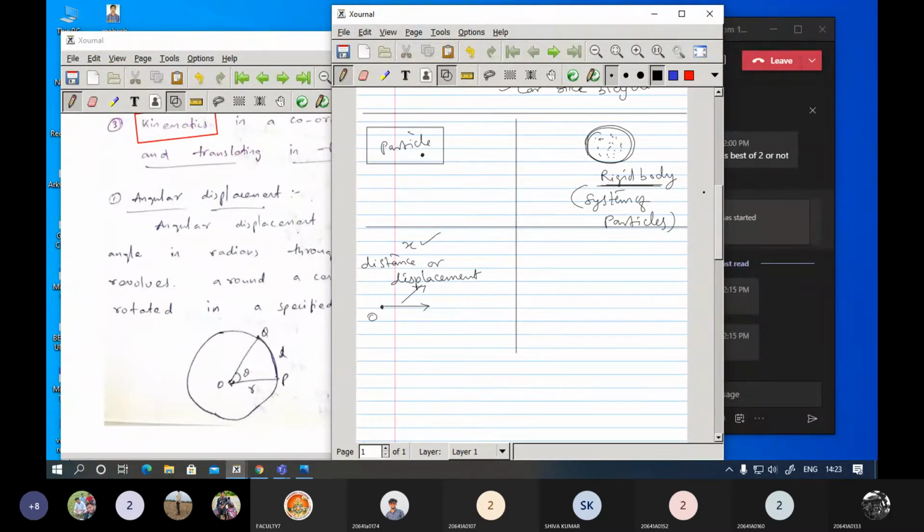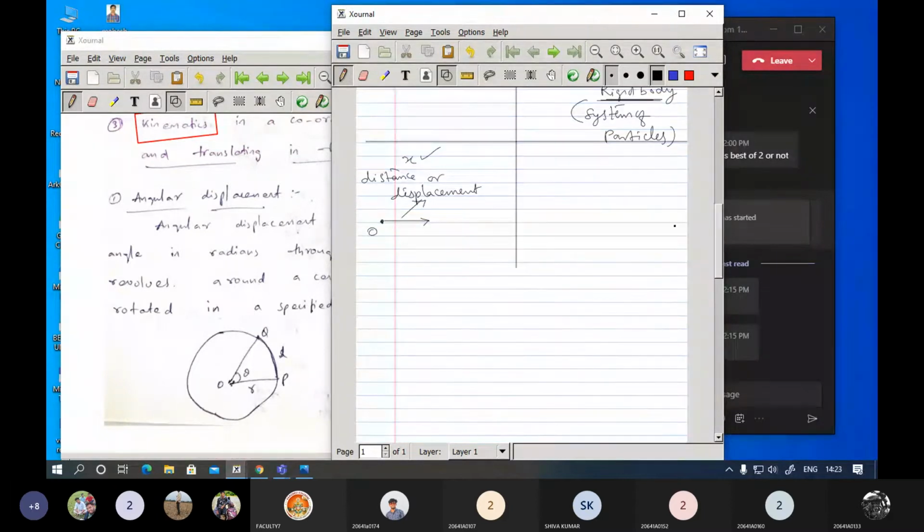What are the things we are going to take? Next, if the displacement is there, let us take this as point number 1. I will change the color here. This is point number 1. Now let us take the second point. Meanwhile, we are going to get what is there regarding point 1, and what is there regarding point 2. First you identify what are the things we are going to explain.